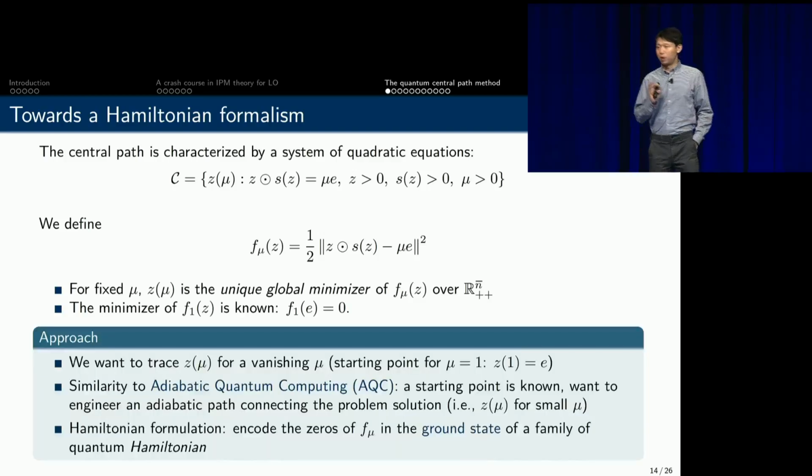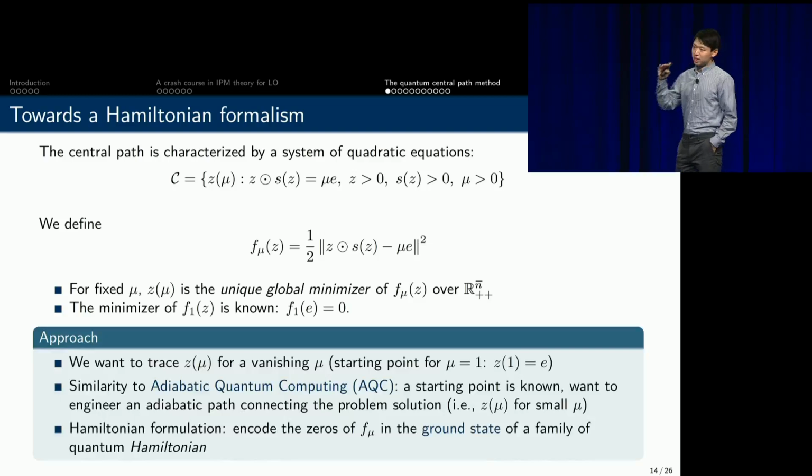So here's our approach. We want to trace the zeros of this function f of mu for different values of mu, and we know the starting point for mu equals 1, and we want to decrease the mu values. This gives us a recipe very similar to the so-called adiabatic quantum computing, where we know a starting point and we want to engineer an adiabatic path connecting the starting point to a solution, which in our case are some points on the central path.